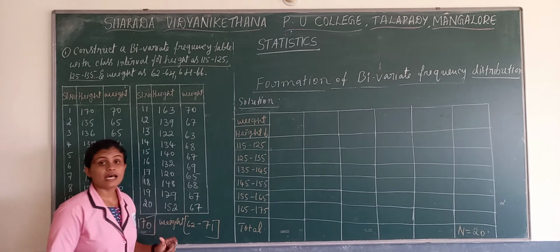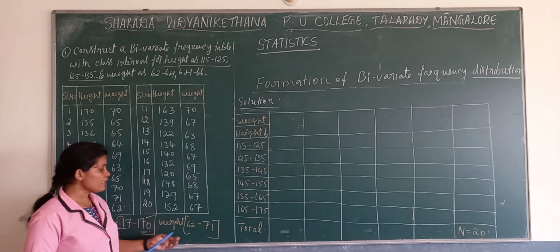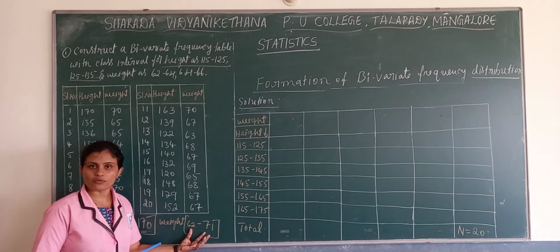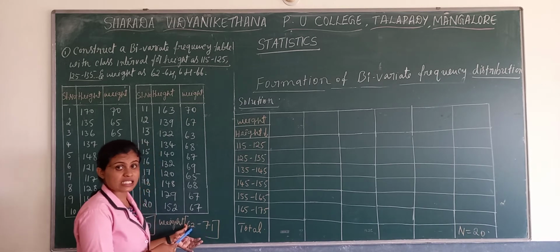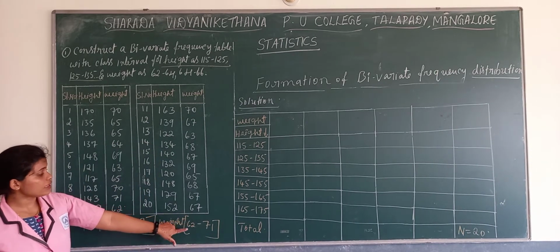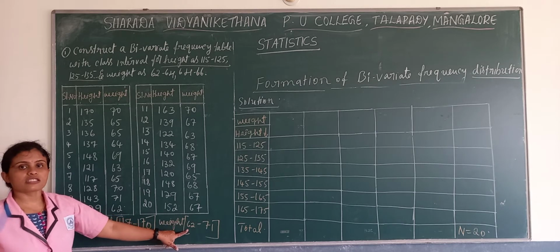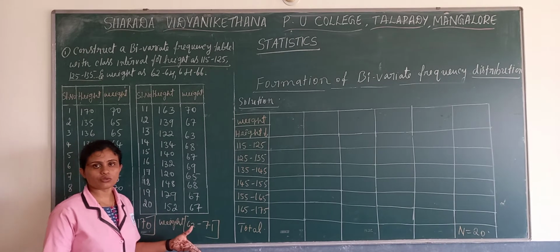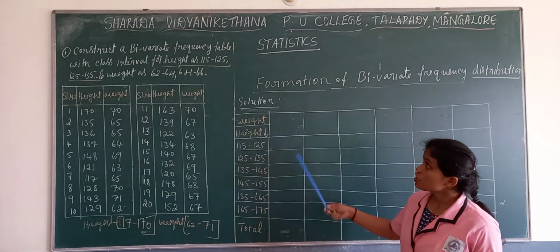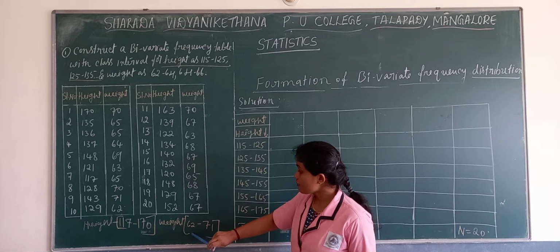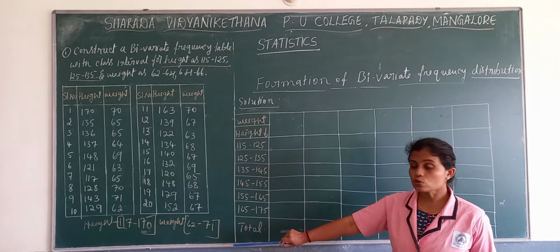Now 62 to 71. They framed it as 62 to 64. Here we cannot take a width of 5. If we start with 60, then 60 to 65, 65 to 70, 70 to 75, and the class intervals will end there.